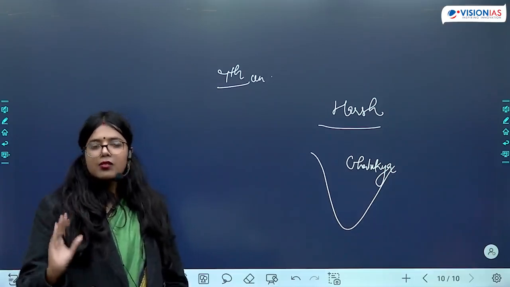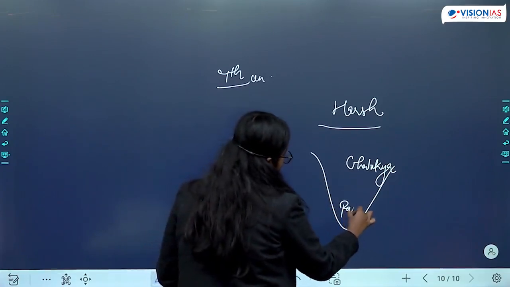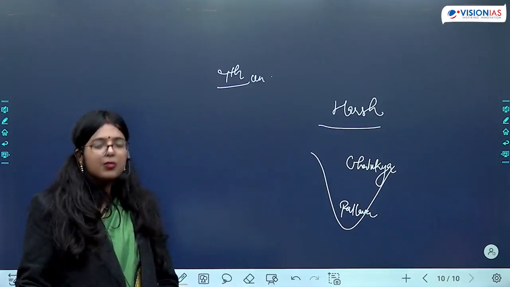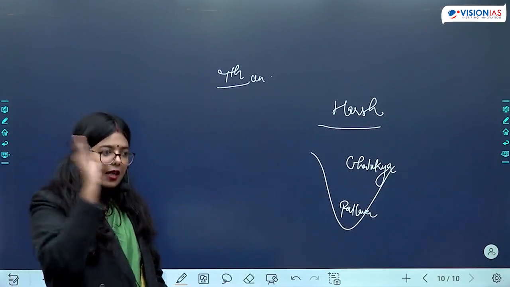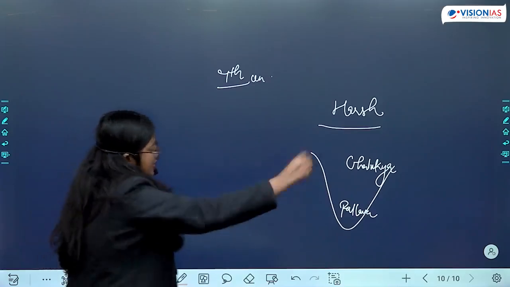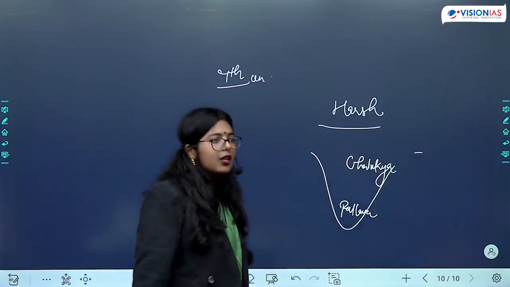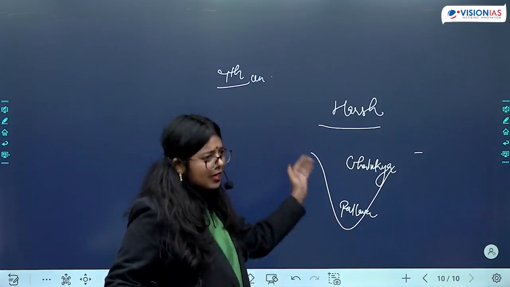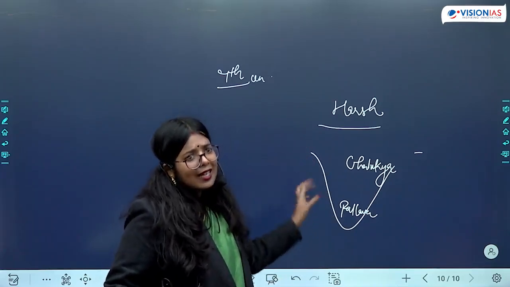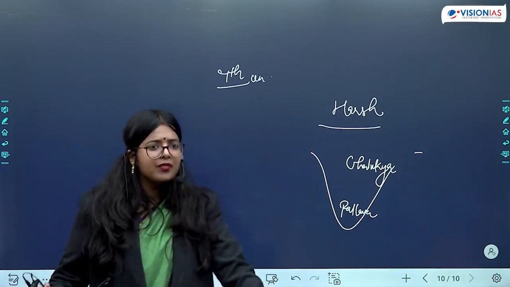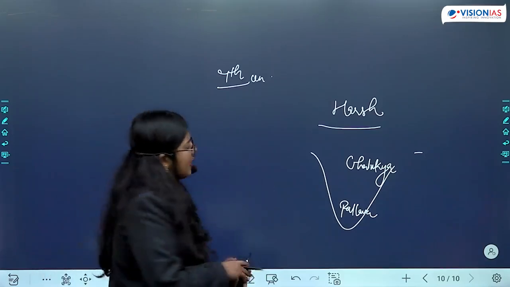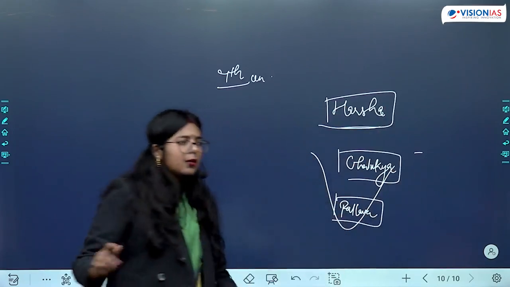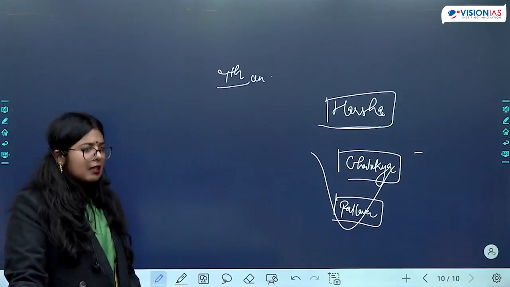Okay, when we are going to deep south, then who will come? Here, Pallavas will become important. These three are going to be contemporaries of each other. After their decline, we see Palas coming here. We see Pratiharas becoming important in this region, present-day Madhya Pradesh, Rajasthan and Gujarat region, and in Deccan, Rashtrakutas will become important. Okay? During this time, we need to understand Harsha, Chalukya, and Pallava. They are going to be contemporaries.